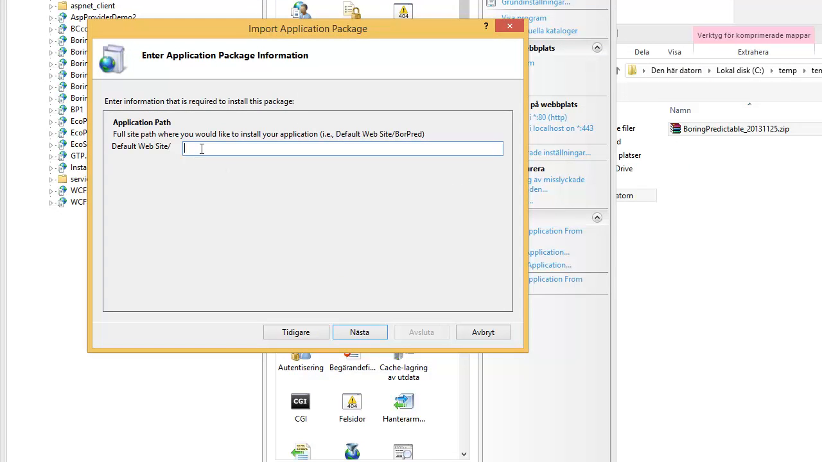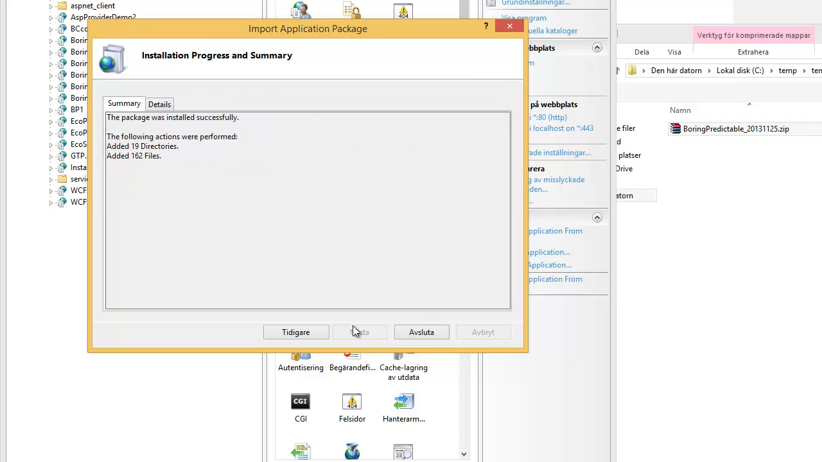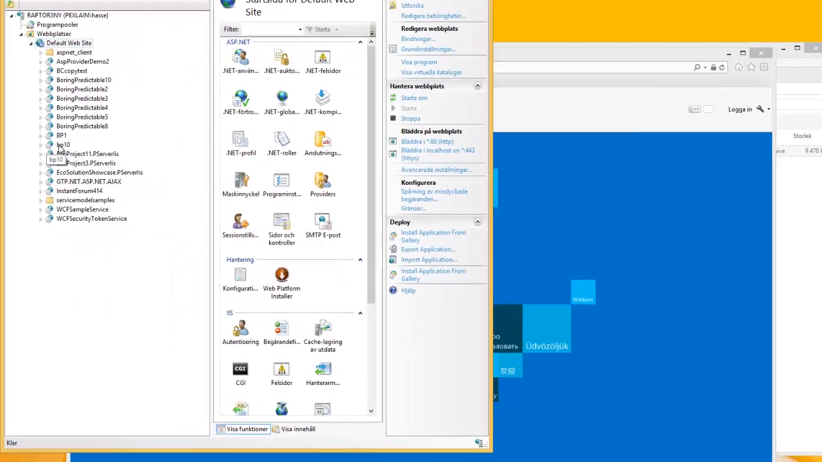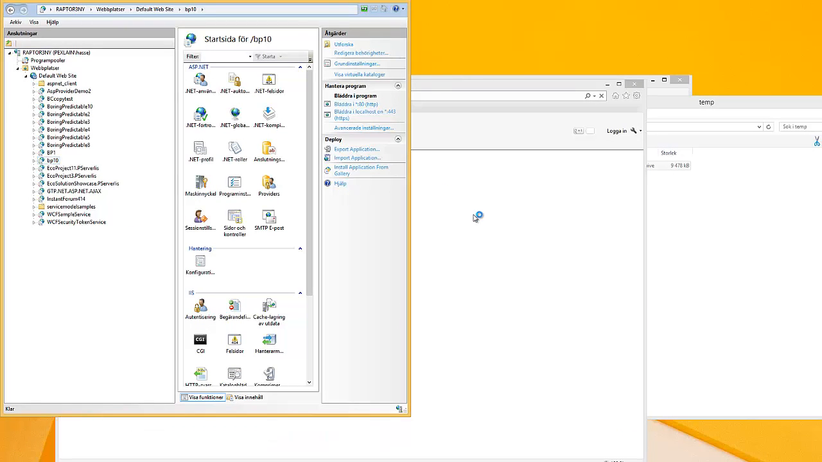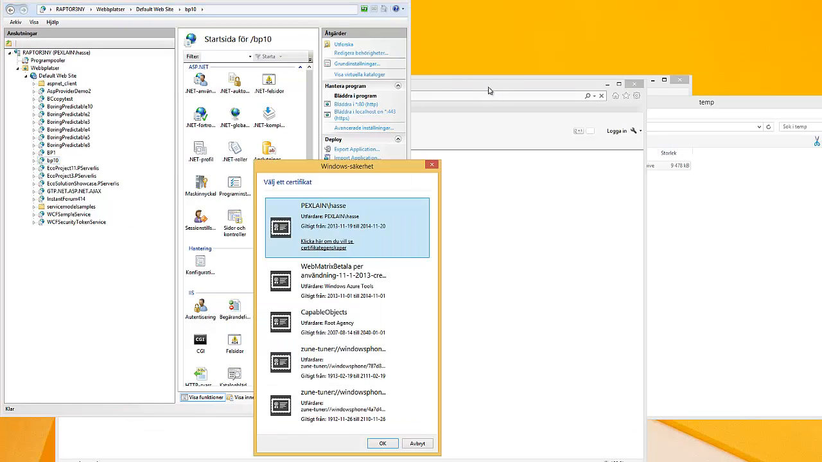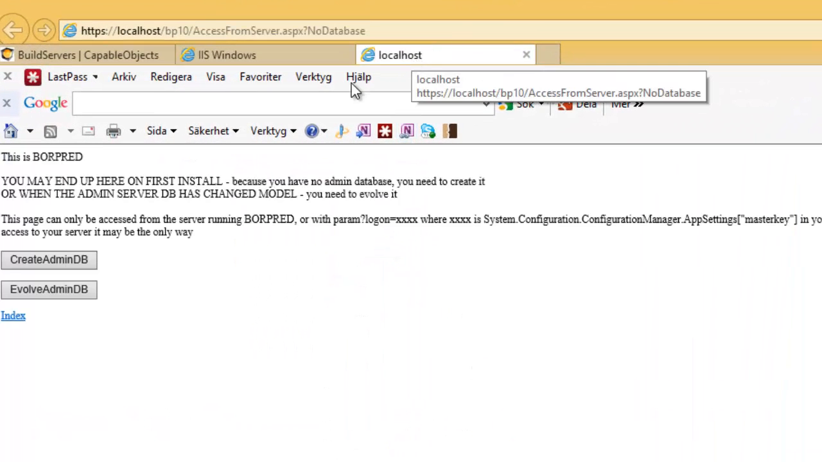Next. What do we want to call this instance? BoringPredictable 10, maybe. Next. Done. Newly installed application. Browse in SSL. This is what you end up with before you have created the database.